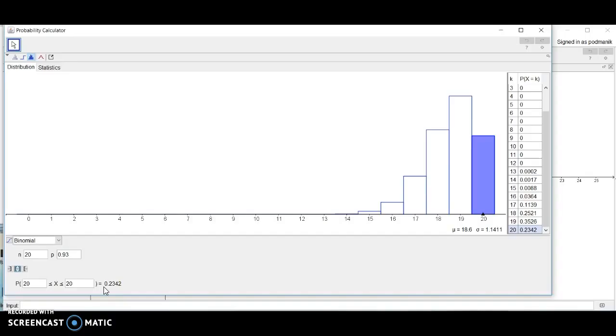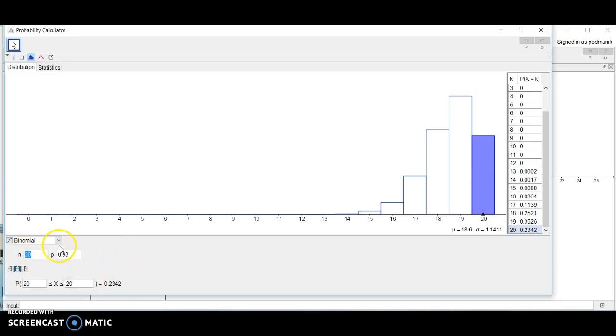Well, wait a minute. We're only going to reject the null hypothesis when the probability of observing what we have observed or something more extreme is less than our alpha, which is 0.05. So unfortunately, even if you got 20 out of 20, you won't be able to reject the null hypothesis. And this is what we call a lack of power.